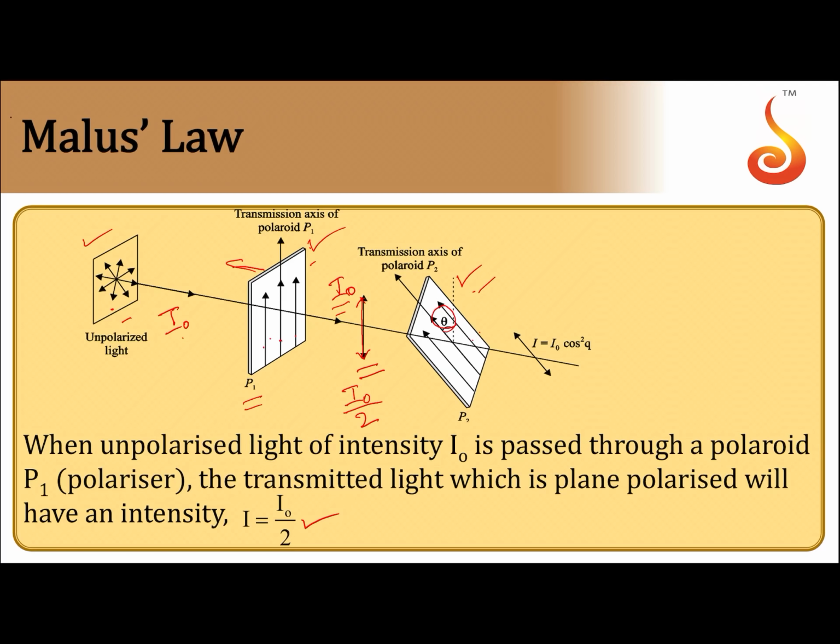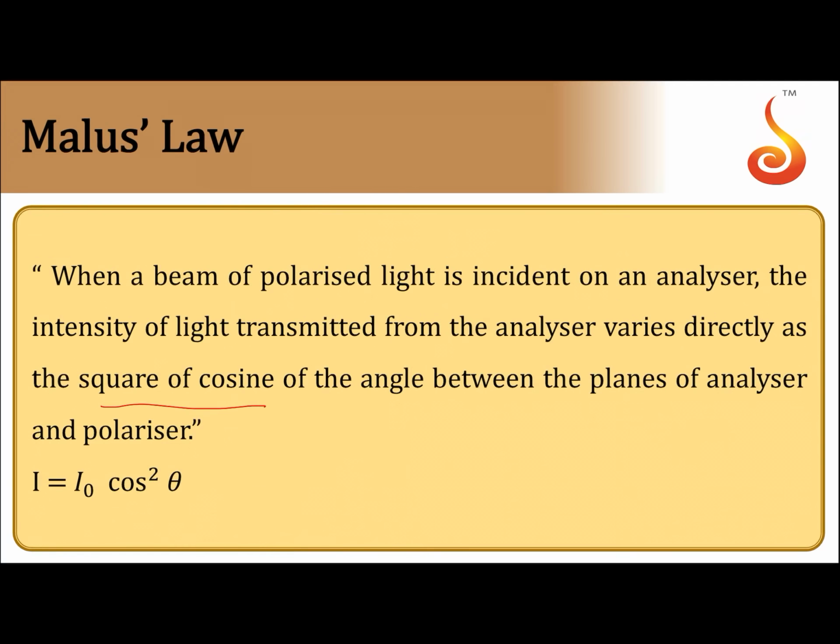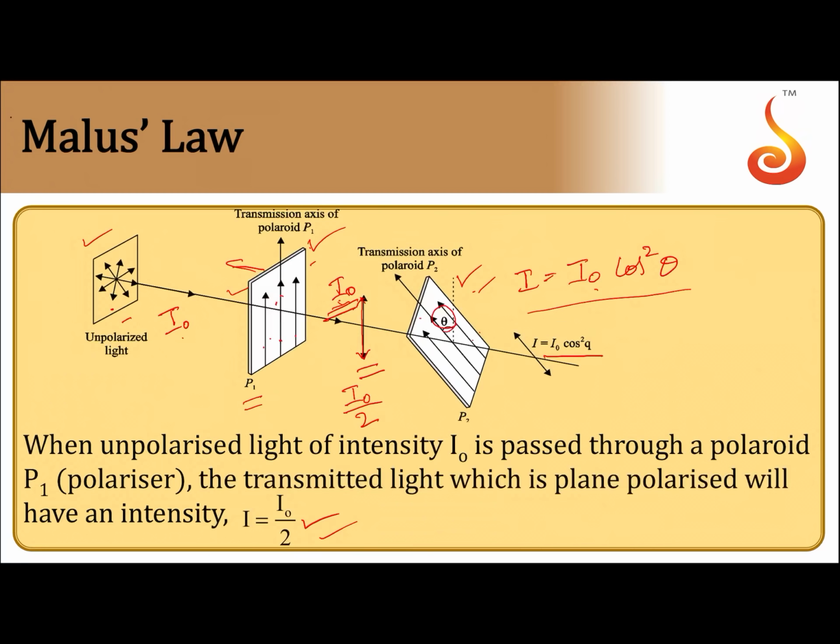When a beam of polarized light is incident on an analyzer, the intensity of light transmitted from the analyzer varies directly as the square of the cosine of the angle between the planes of analyzer and polarizer. So this is called the analyzer, and this is called the polarizer. Now keeping this polarizer as it is, if you rotate the analyzer about the direction of incident light, then the intensity varies according to this.